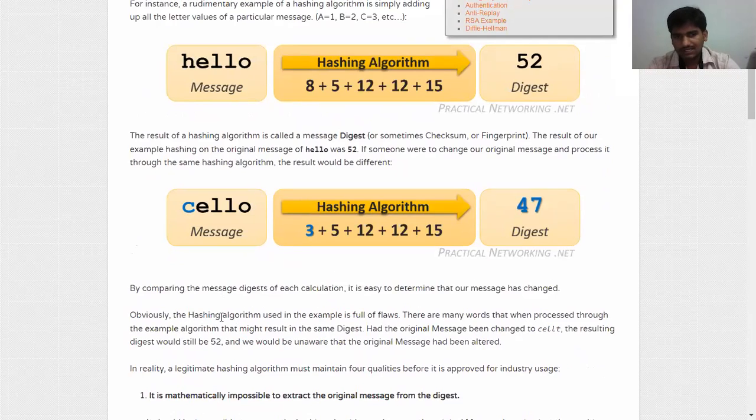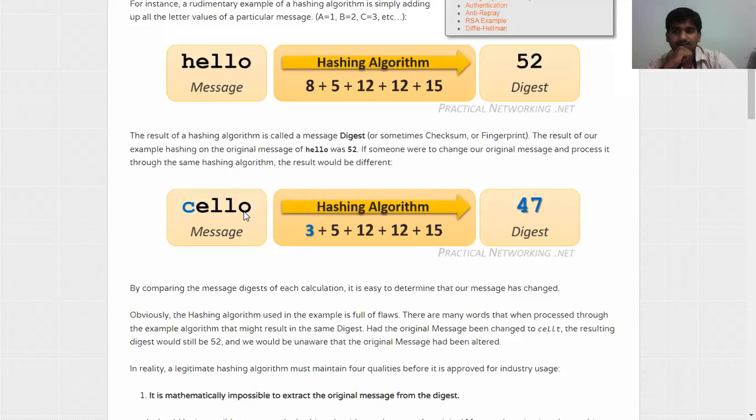Obviously the hashing algorithm used in our example is full of flaws. There are many words that, when processed through the example, might result in the same digest. Here also we have another problem. For example, if the O is replaced by some T, what is the value of T?